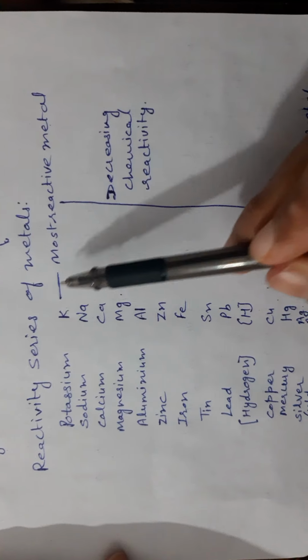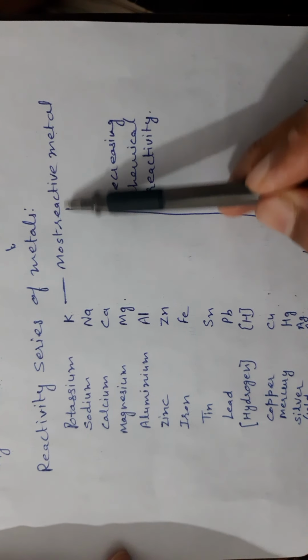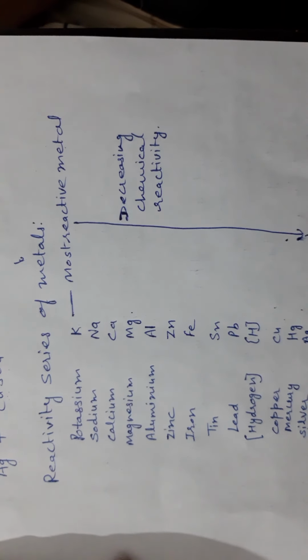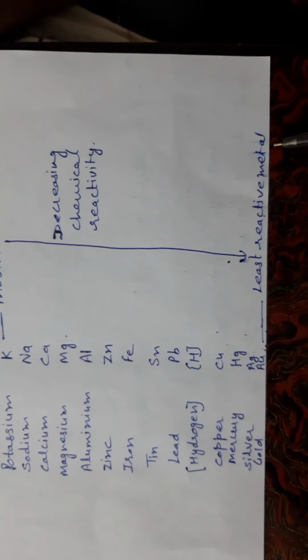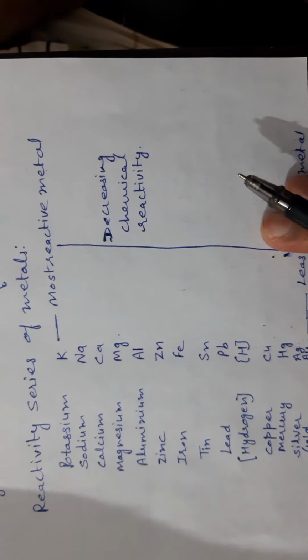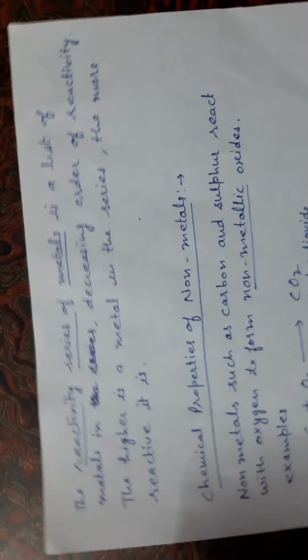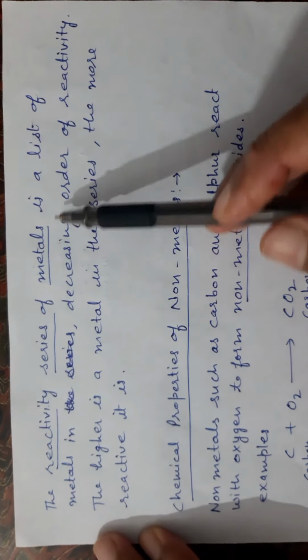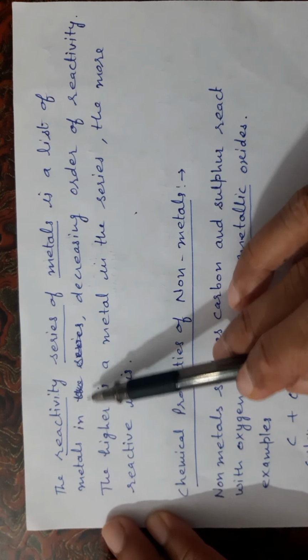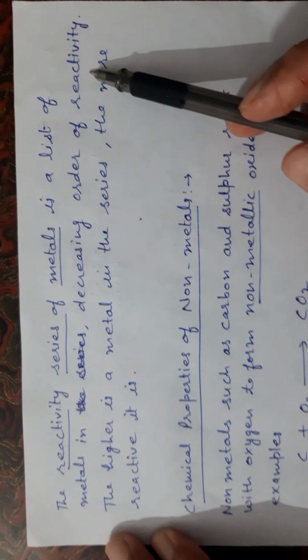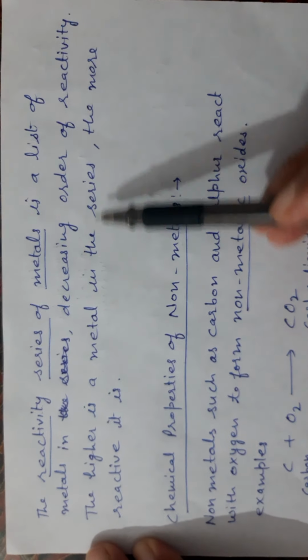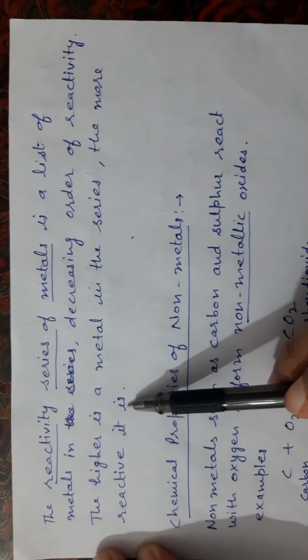At the top is the most reactive metal, at the bottom the least reactive metal. The reactivity series of metals is the list of metals in decreasing order of reactivity. The higher the metal in the series, the more reactive it is.